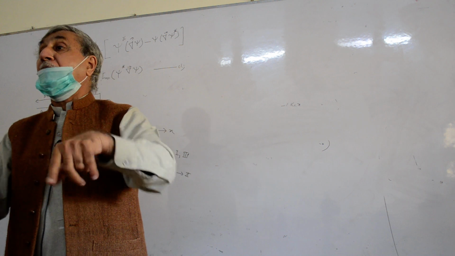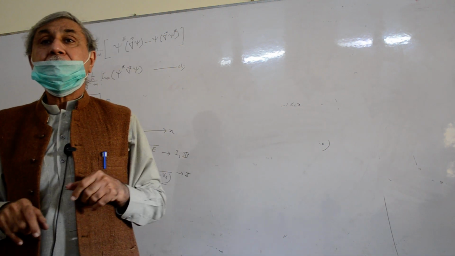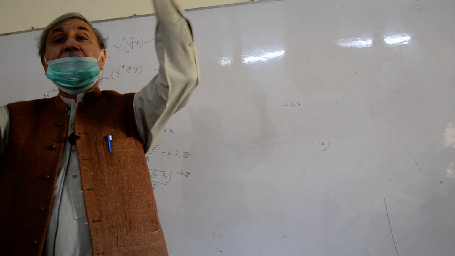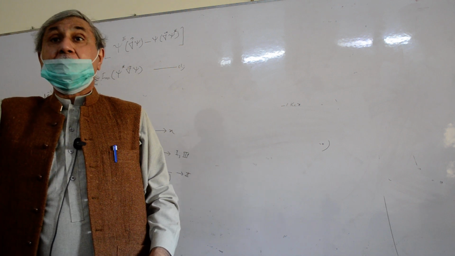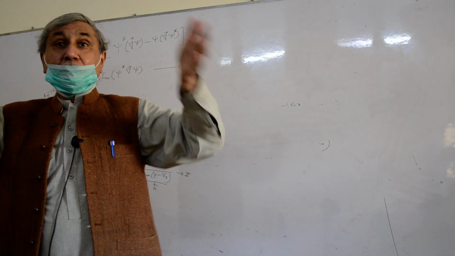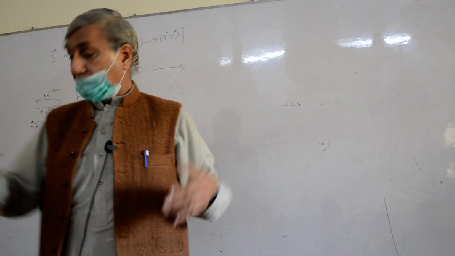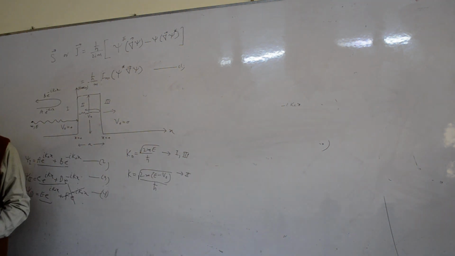And this is a short range force. Its range is 2 to 3 Fermi, not more than that. If distance is larger, this force disappears. And then the dominant force is electrostatic force. That is, electrostatic force is the relatively long range force. It is not a short range force. Okay? So this nuclear force keeps the nucleus together.